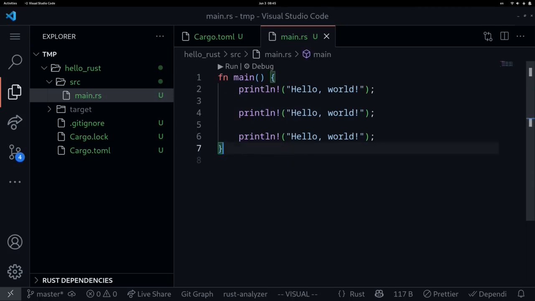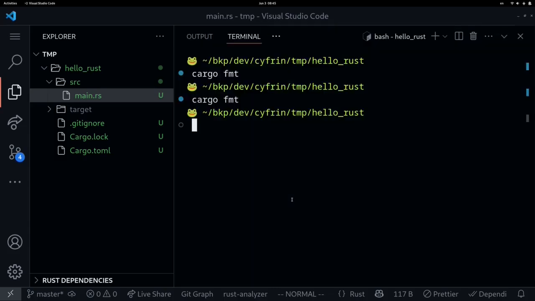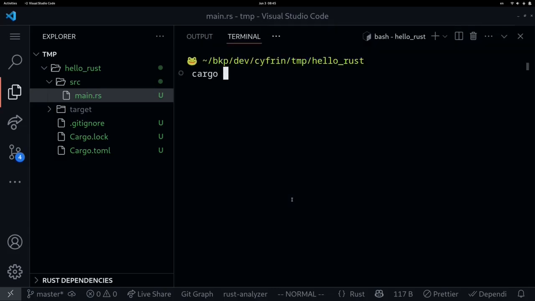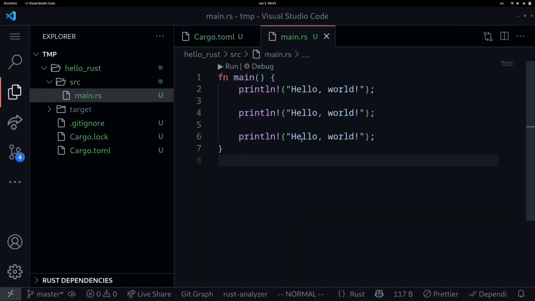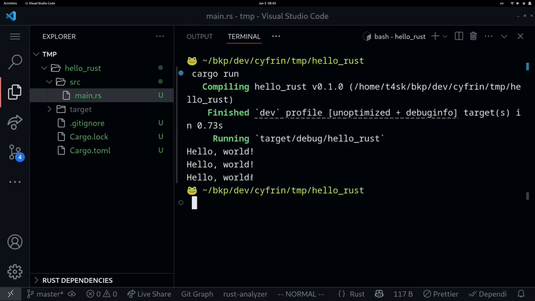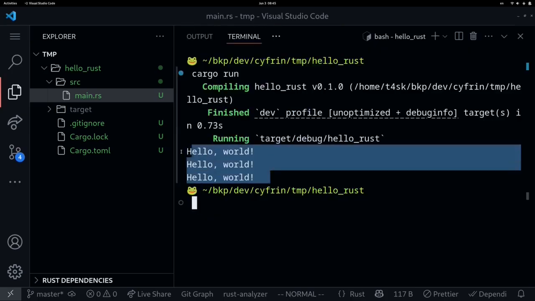Okay, next let's try to execute this code. To do this, inside the terminal, I'll type cargo run. When you type cargo run, it will look for a file called main.rs under the source folder and then execute the code inside the main function. Inside the main function, we're printing hello world 3 times. So inside the terminal, you can see that it printed the text hello world 3 times.